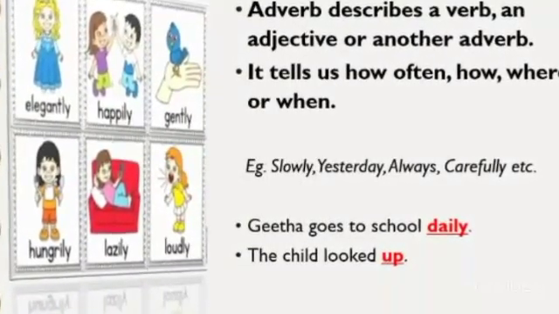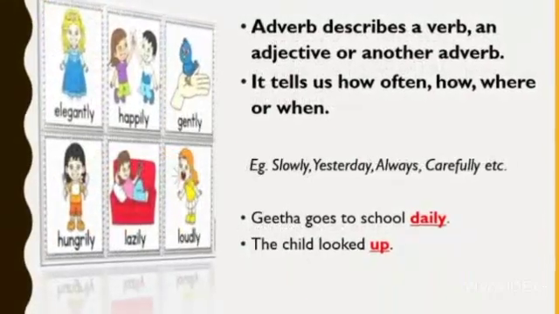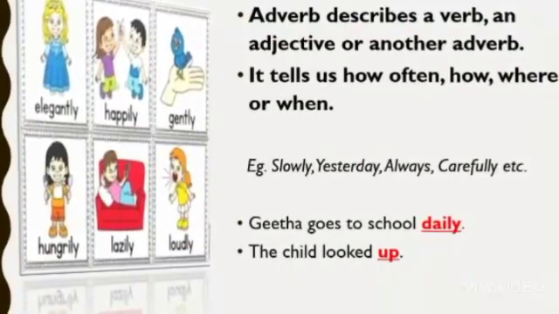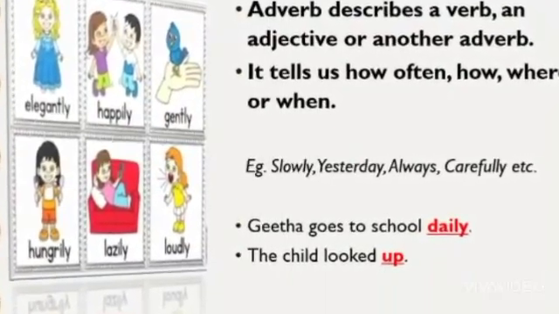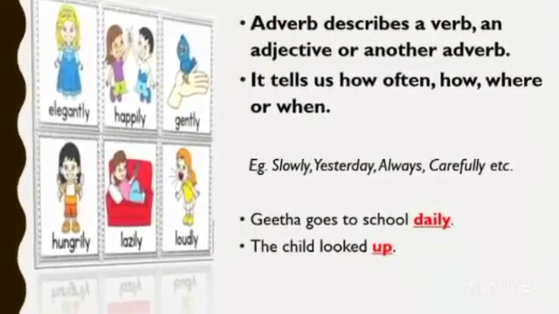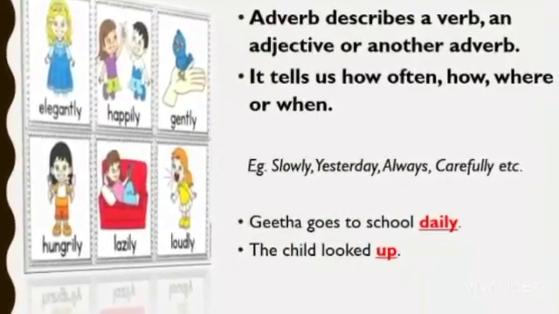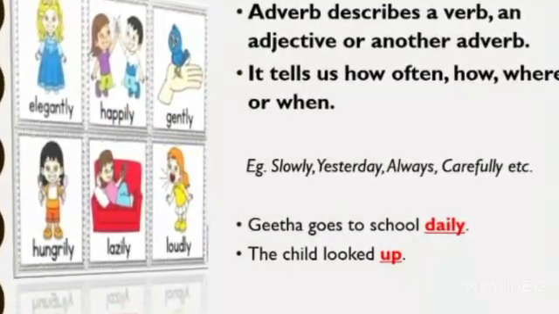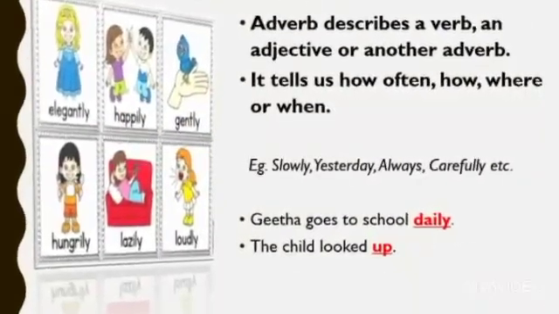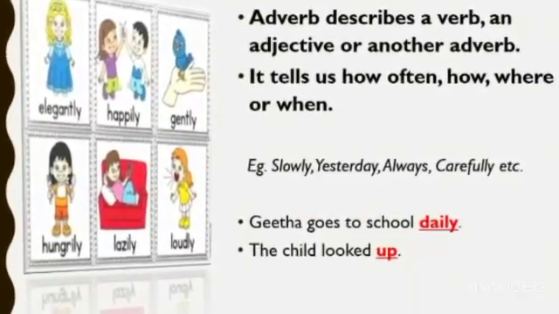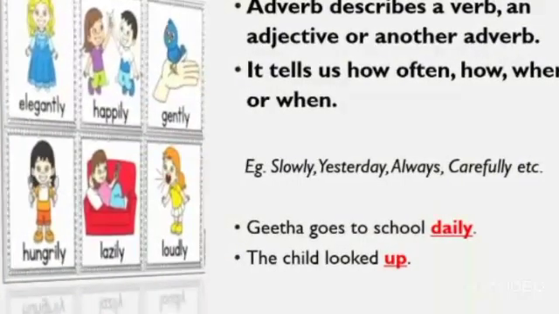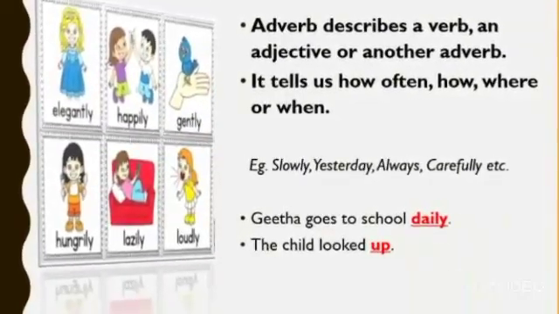Look at the first sentence. Geeta goes to school daily. In this sentence, daily is adverb. Why? The word daily is added to the verb goes to tell when Geeta goes to school. Like that, pick out the second one, which is the adverb here. Yes, up is the adverb here. Why? Up is the word added here to tell where the child looked. Okay.